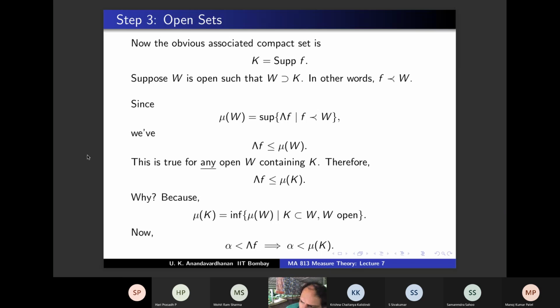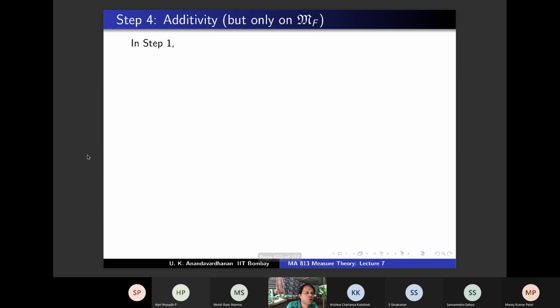So we have shown subadditivity. We have shown compact sets have finite measure, and we have shown open sets are inner regular. And now we are going to show additivity, but only on M_F. Additivity we will show only on M_F. And what did I recall when we were doing step 1? I talked about step 4, right?